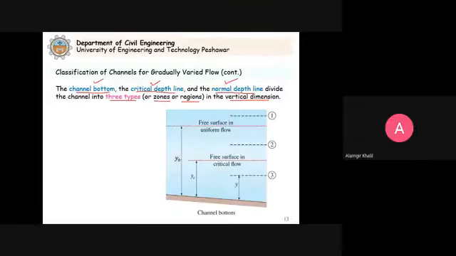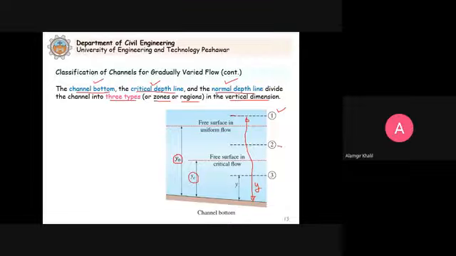If the depth of water is above the 2, which 2? One is the normal depth and one is the critical depth. If the depth of flow in the channel is here, y, then we will say that it is type 1, zone 1 or region 1 flow.